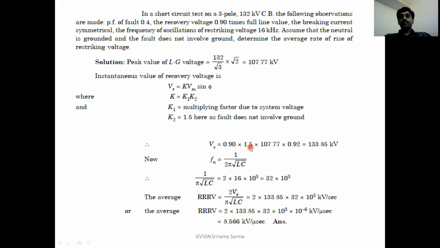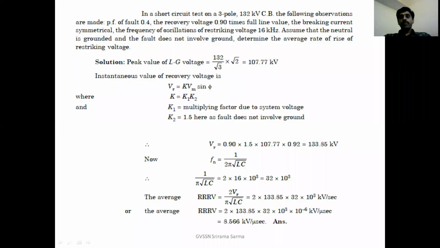K2 is 1.5 because the fault does not involve ground, and the Vm value is 107.77.